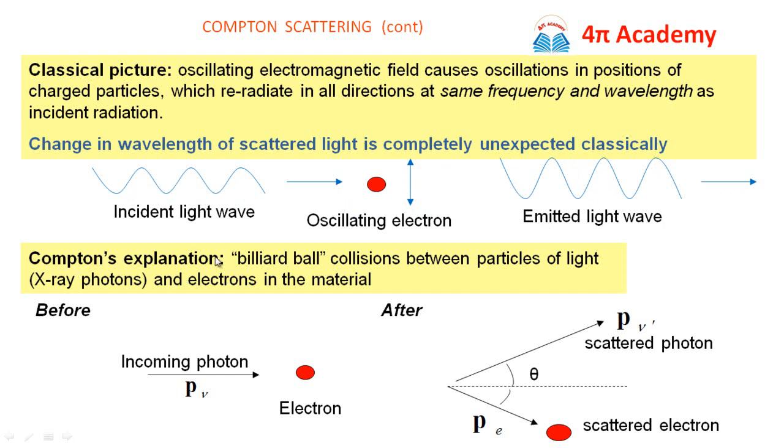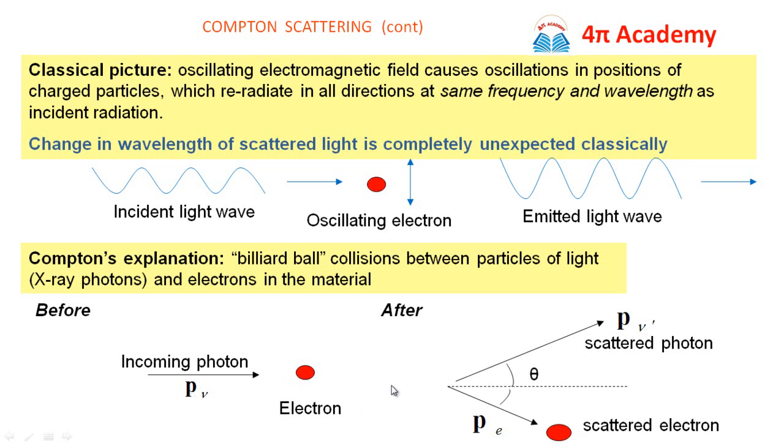But Compton, on the other hand, observed a billiard ball collision between the particles of light, that is X-ray photons, and the electrons in the material. Here this is the incoming photon. When this incoming photon is incident on the electron, after the collision the electron recoils in one direction, and the photon is scattered in the other direction.